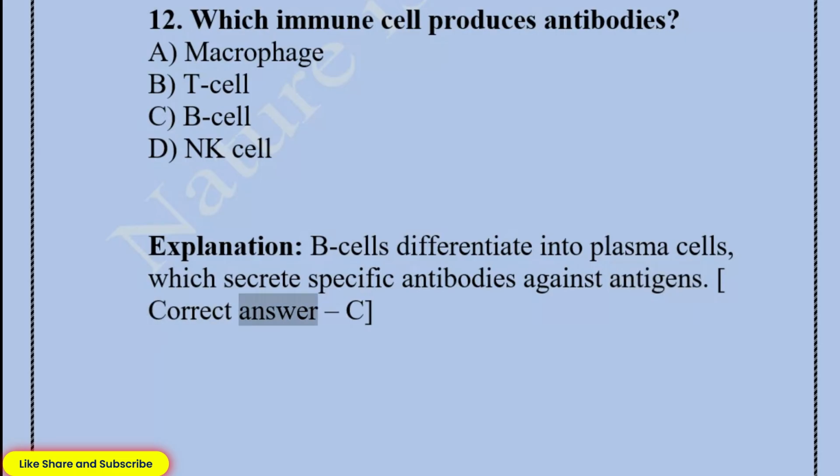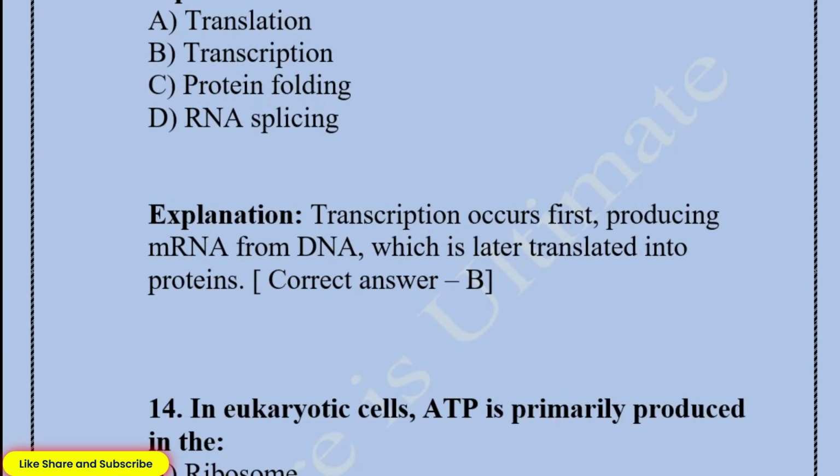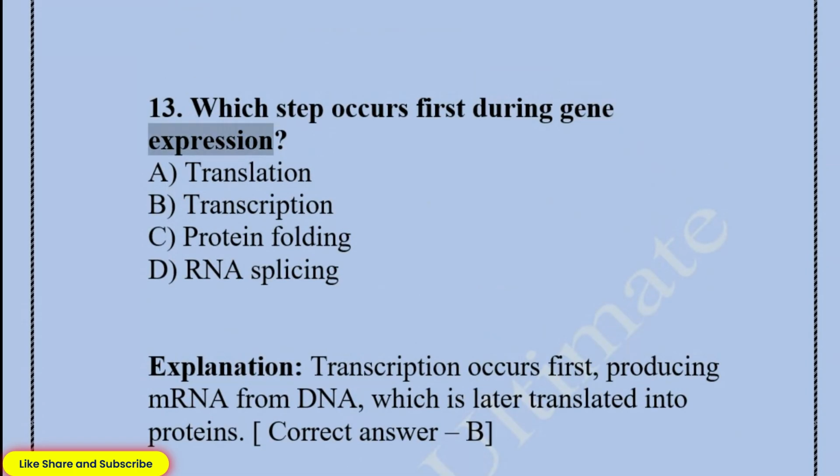Correct answer, C. 13. Which step occurs first during gene expression? A. Translation. B. Transcription. C. Protein folding. D. RNA splicing. Explanation: transcription occurs first, producing mRNA from DNA, which is later translated into proteins.